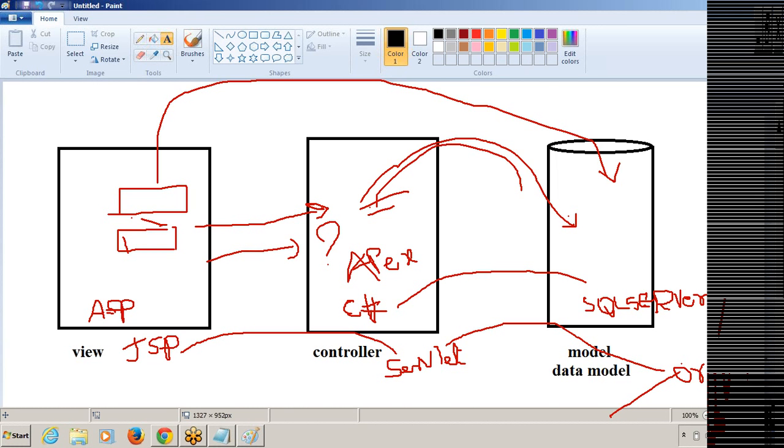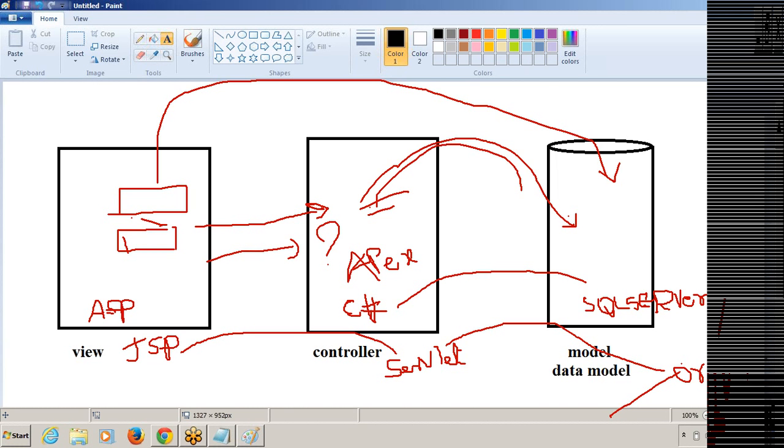We are not into Salesforce.com yet. That's why I'm not discussing any components now, because those components are new for you. Once we enter Salesforce.com, I will show again which components come under the view part, which under the controller part, and what the data model is.